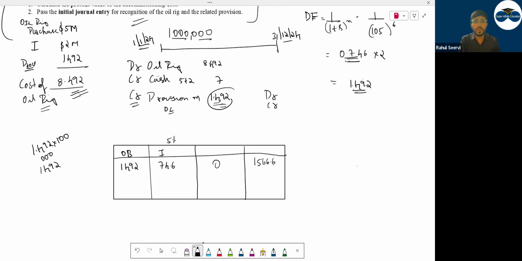1492 है, but value कितनी होनी चाहिए? 1566. So the difference is this value. So I will increase my provision by 74.6 and here will be what? Finance cost, interest expense. ये किधर जाएगा? ये financing में जाएगा. Financing activity. सबको clear है?